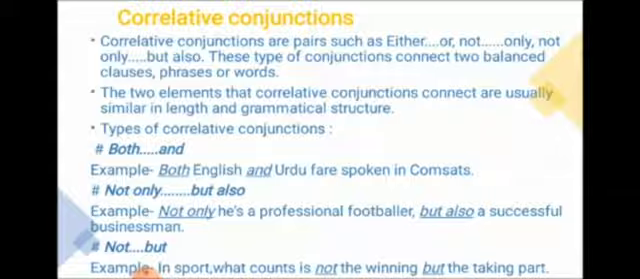Types of correlative conjunctions: both and. For example, both English and Urdu are spoken in Pakistan. Means English and Urdu are two different nouns. Both English and Urdu means both English and Urdu. Here both and are making the balance between the two words, English and Urdu.